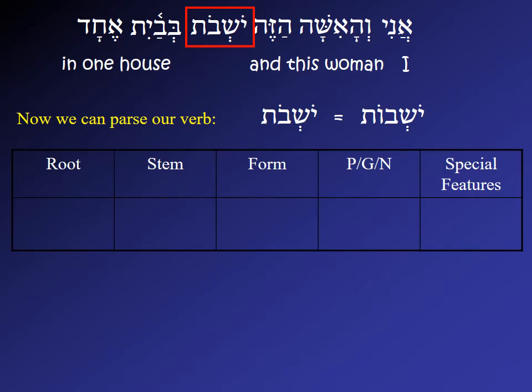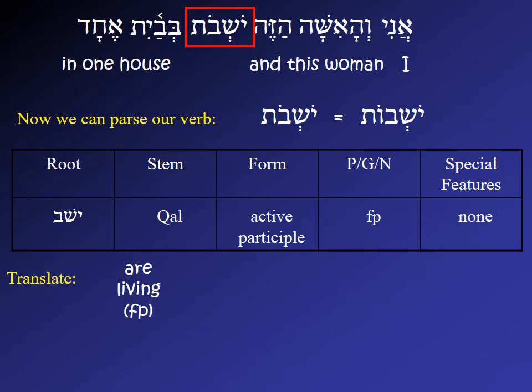So, we can then parse. Our root, of course, is yashav. This is a qal active participle, and the ot ending tells us it's feminine plural, and there are no special features here. So if we were to translate, then, are living, and the people who are living are feminine.